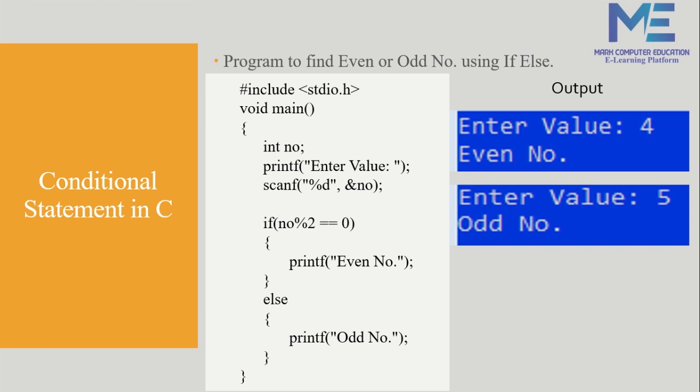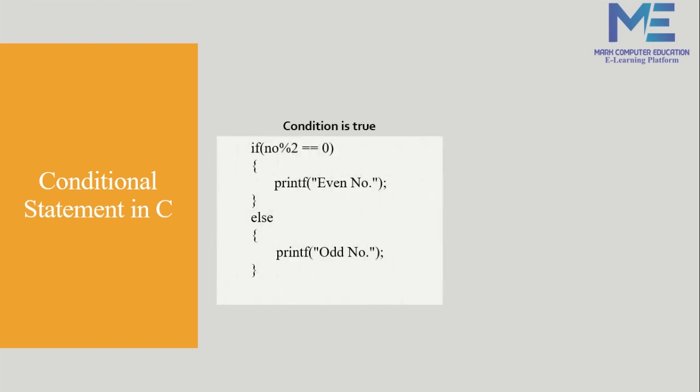Right. Let's check how the program executes. If the condition is true, it means the number is 4. So the compiler will check the condition 4 modulo 2 equals 0. Yes, the condition is true. So the compiler will enter the if block, execute the if block, and then exit from it. It will skip the else part.